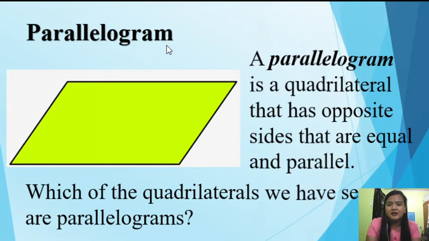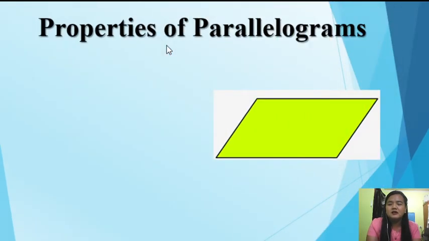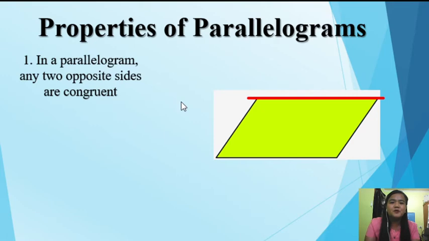So, tingnan natin. How can we identify if the given quadrilaterals are parallelograms? So, using the different properties. Kailangan nating aralin yung different properties para malaman natin kung alin sa mga quadrilaterals ang parallelogram. So, let's start.